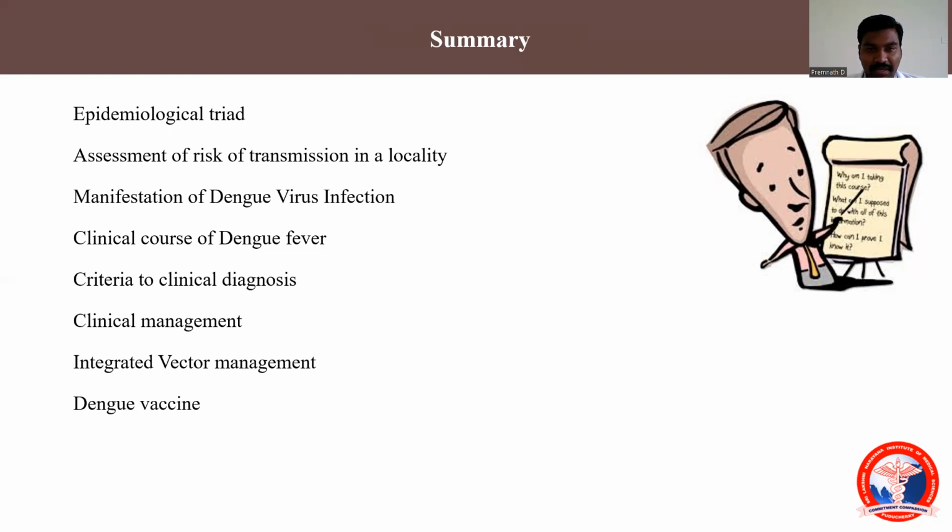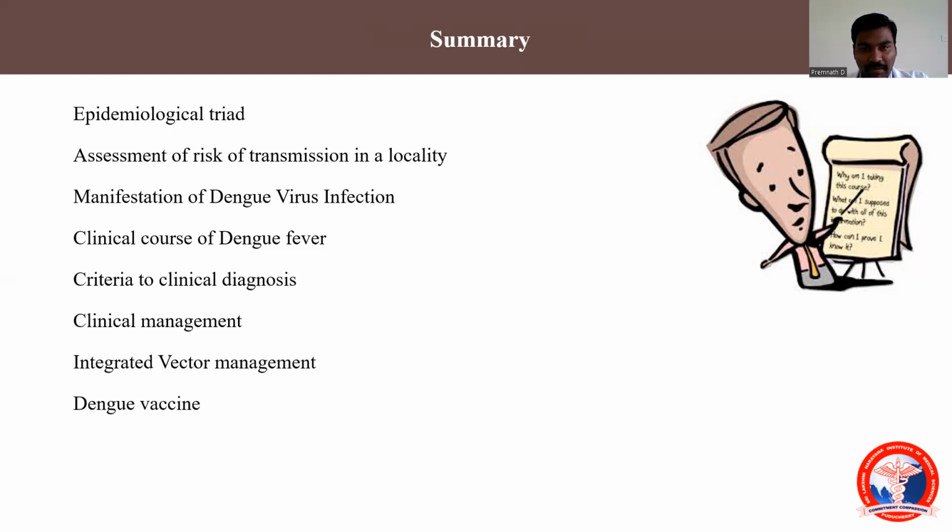How each one presents, how to diagnose each condition, and the WHO grading we discussed. We also saw in short how to manage grade 1 and grade 2, and how to manage grade 3 and grade 4.